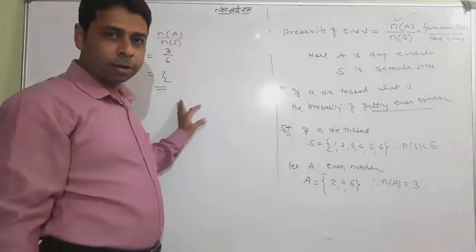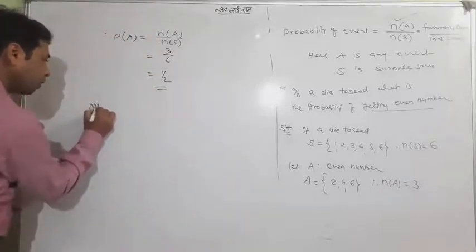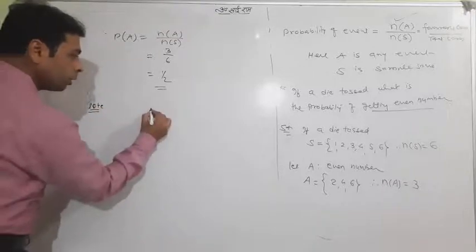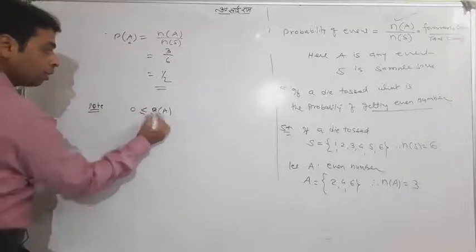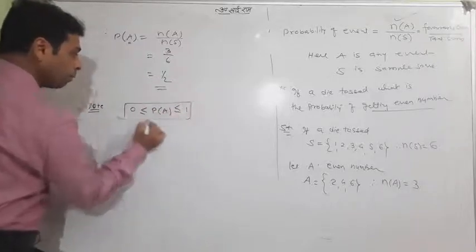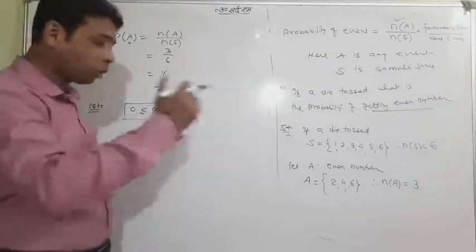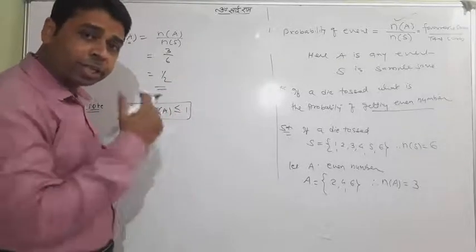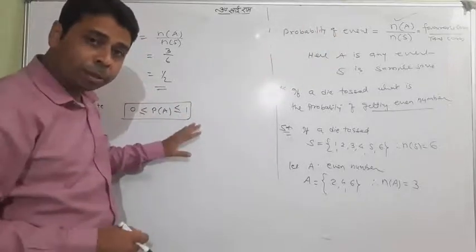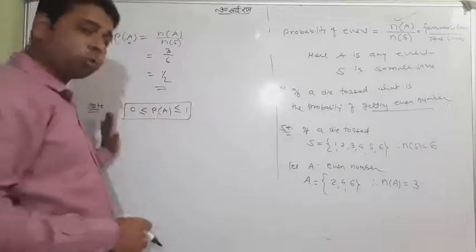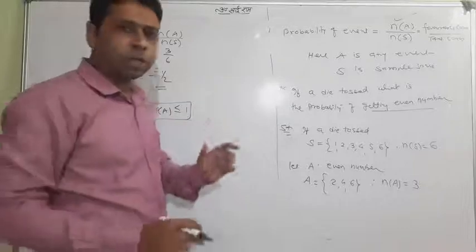Let me say something that you should always note, it is very important. Note that the probability of any event always follows this rule: it is always greater than or equal to 0 and less than or equal to 1. Probability is never negative. Probability can never be more than 1. It may be equal to 1, it may be equal to 0, but probability always lies between these two.